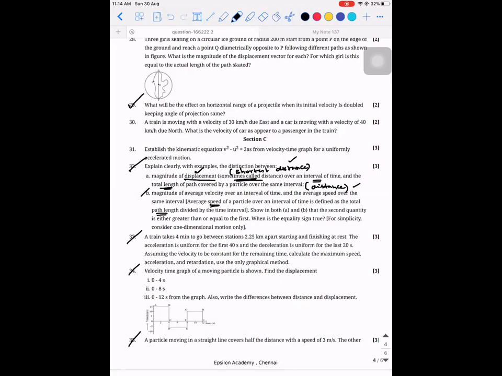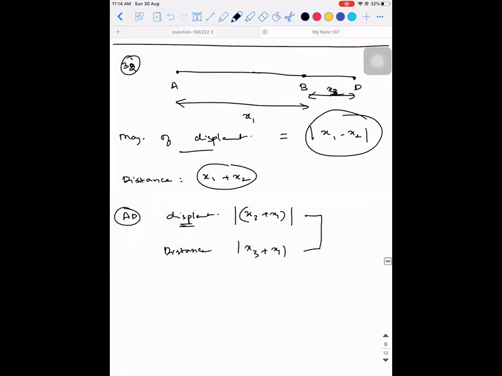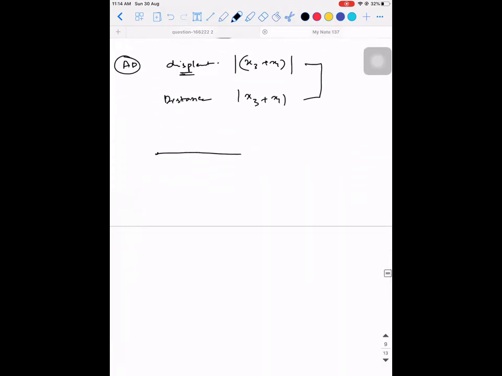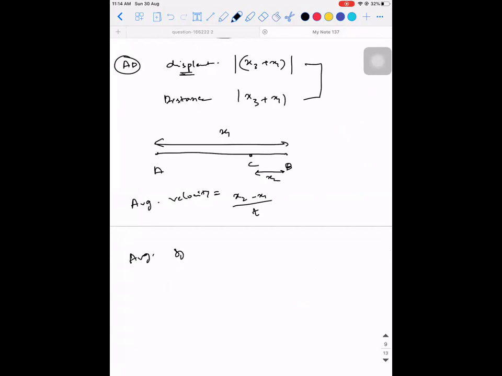So when you're calculating the average velocity, what will happen? It is similar to displacement. So displacement is a vector quantity. So when the object is going from A to B, okay, and then coming back to C. Now what will be the average velocity, guys? So this distance is x1, this distance is x2. Average velocity will be x2 minus x1 divided by t. But what will be the average speed? It will be x1 plus x2 divided by t.